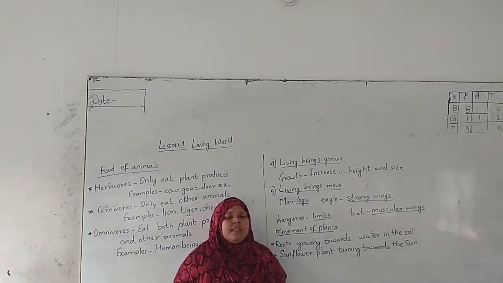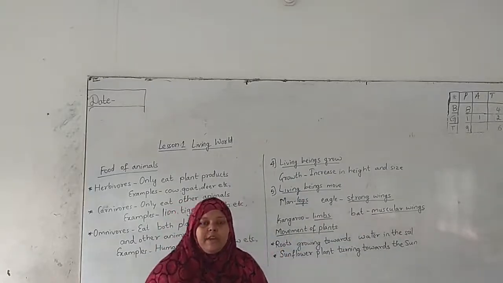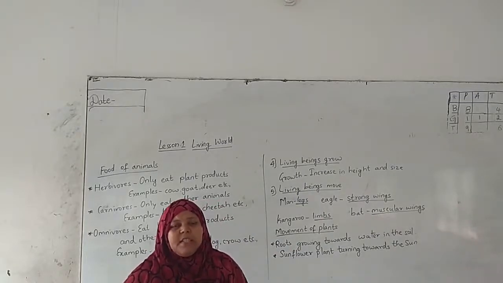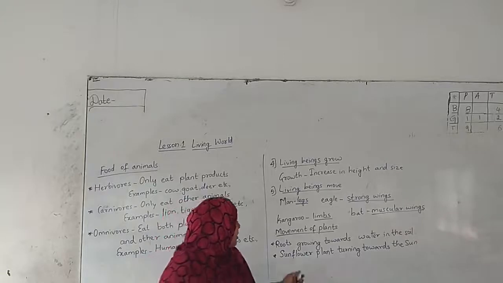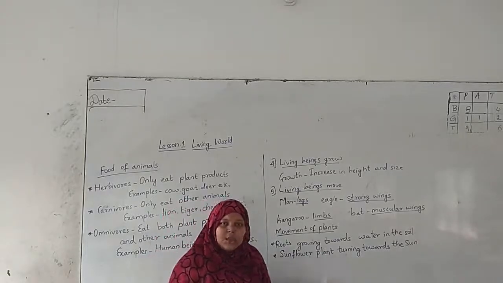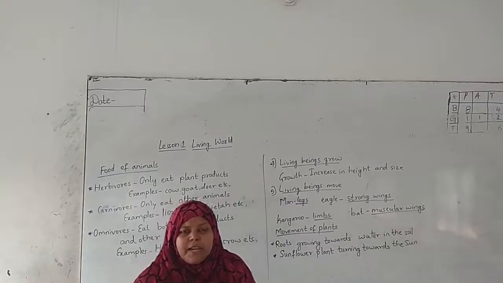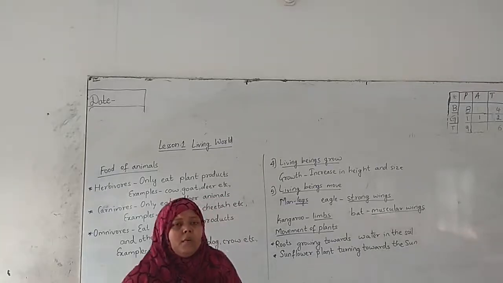We cannot say that plants don't have any movement, because we already know that animals and plants are both living beings. There are two examples that show plants have movement.